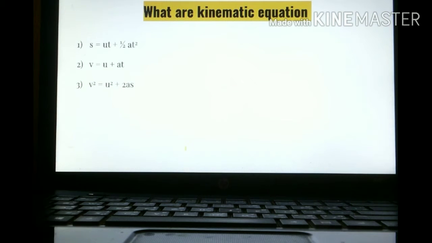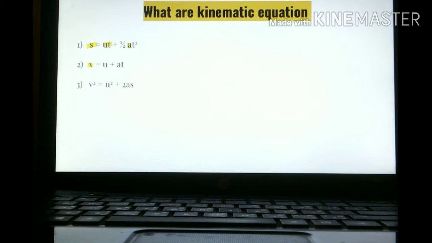We have accelerated the vehicle. Due to acceleration, the vehicle has obtained some velocity. So u over here will be 0 as the vehicle was at rest. t is the time and a is the acceleration. Okay. S is what? Displacement. u is what? Initial velocity. t is time and a is acceleration.